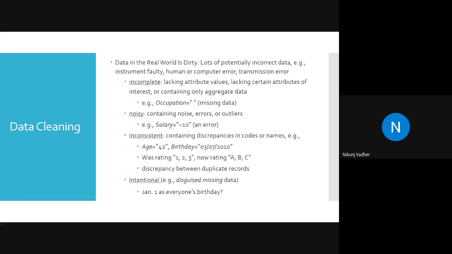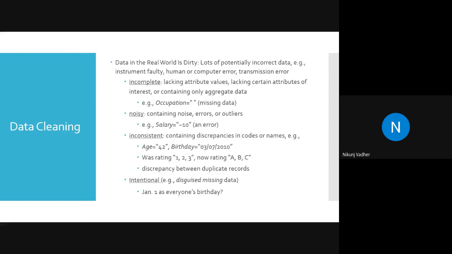There are lots of problems and lots of potentially incorrect data. We don't have a problem with minor faulty data, but potentially incorrect data will create a huge problem in learning, because it will deviate the learning towards a mistake. So that is one problem.